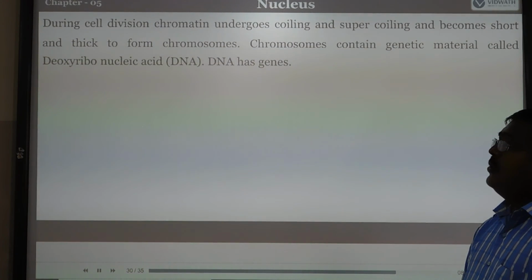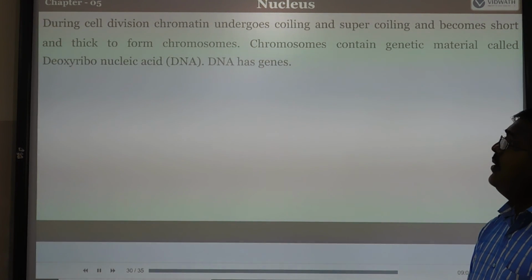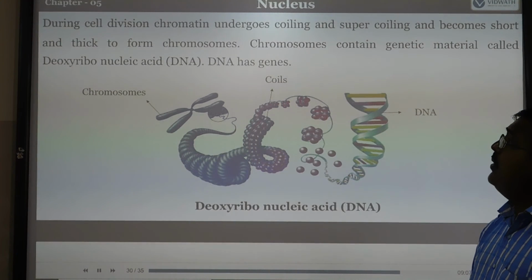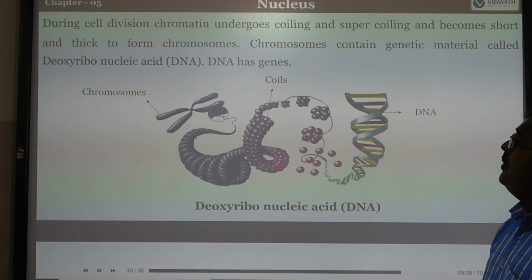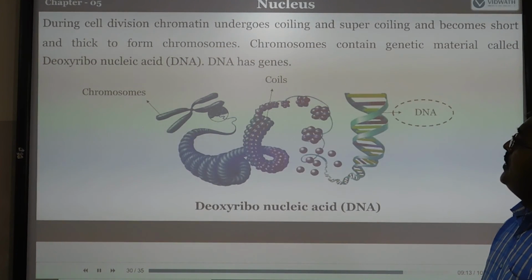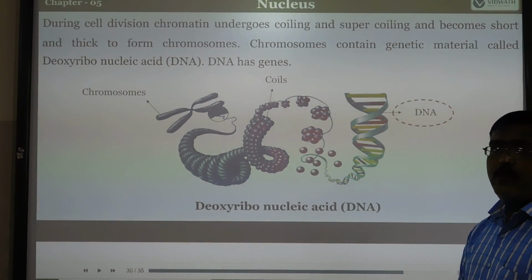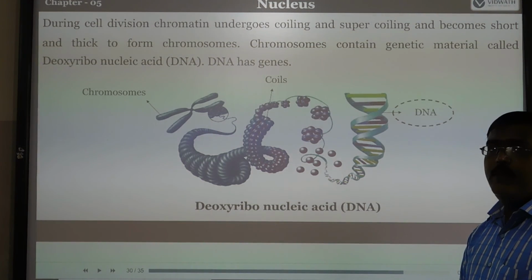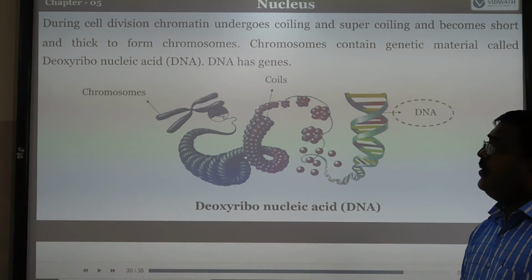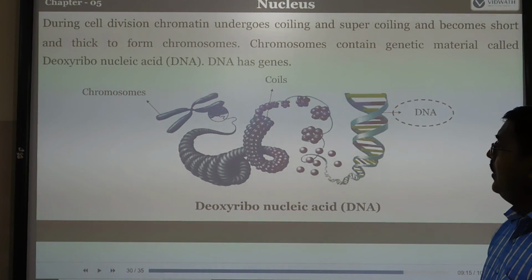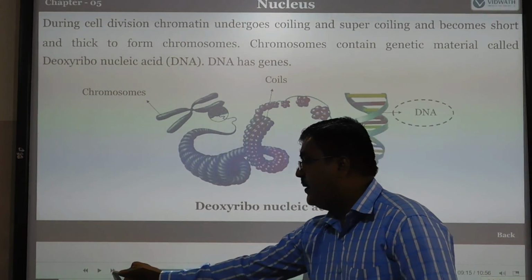Where do we find the chromosomes? What is the main function of these chromosomes? During cell division, chromatin undergoes coiling. The thread-like structures become coiled and supercoiled and become the thick form of chromosomes. Chromosomes contain genetic material, by which characters are transmitted from parents to offspring. They consist of deoxyribonucleic acid, and they are responsible for the genes.